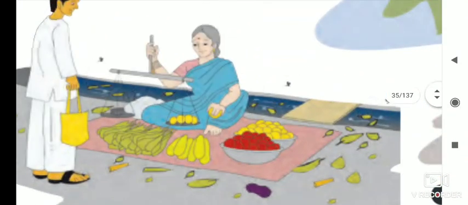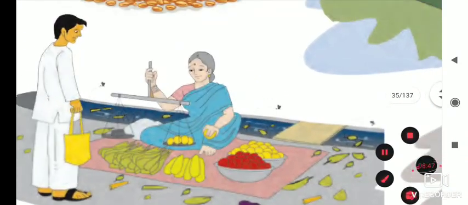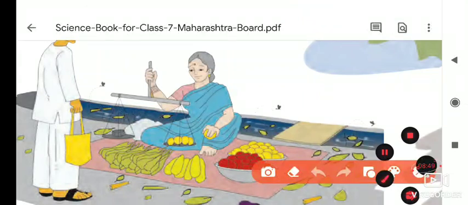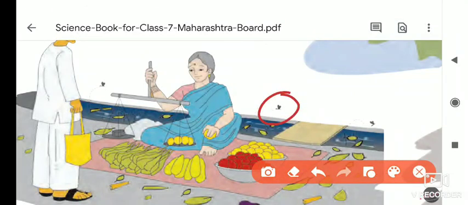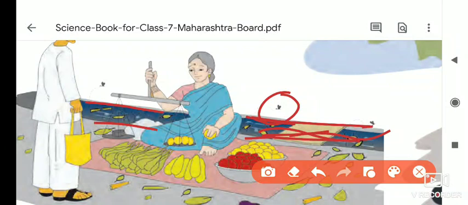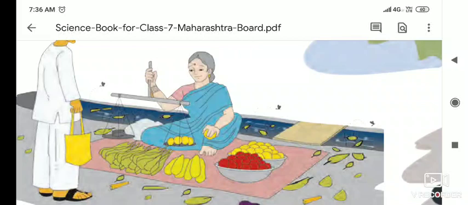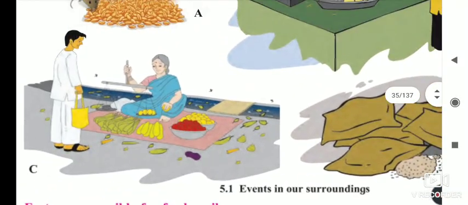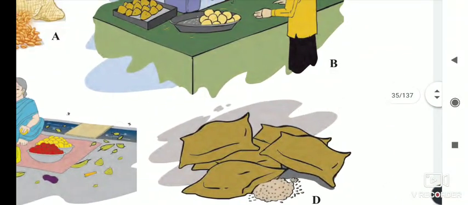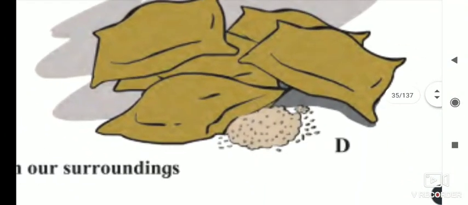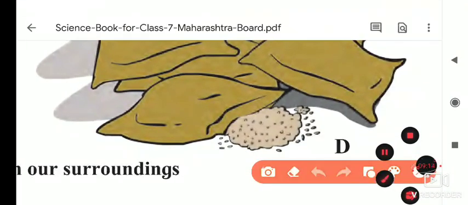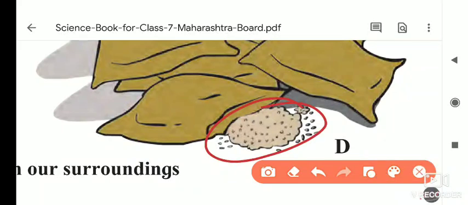Now here also, that vegetable vendor is there, that woman is selling vegetables. And at that place, if you see here, there is a gutter, that is drainage for the wastewater, and she is sitting nearby that water. And if you see here, flies and some insects are moving and sitting on the vegetables. Now in the fourth picture, some sacks are there, broken out, and the food particles or grains, whatever is there, are falling down.